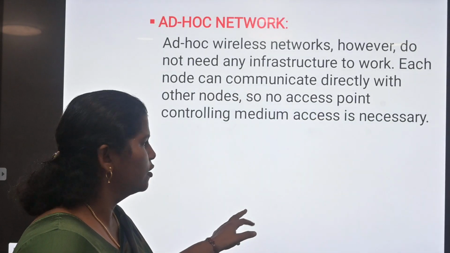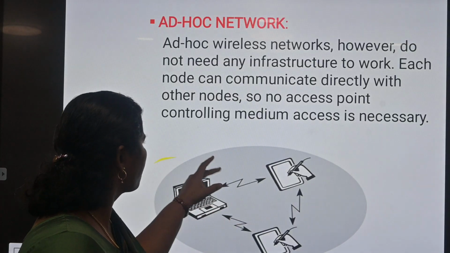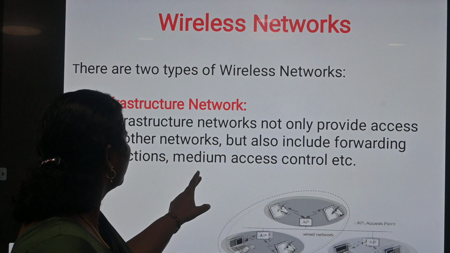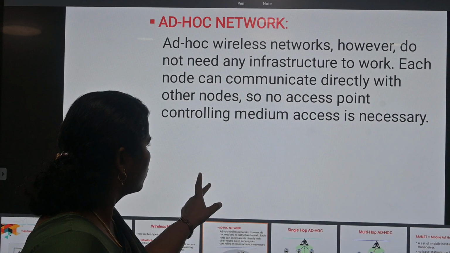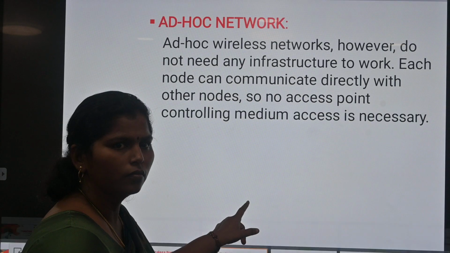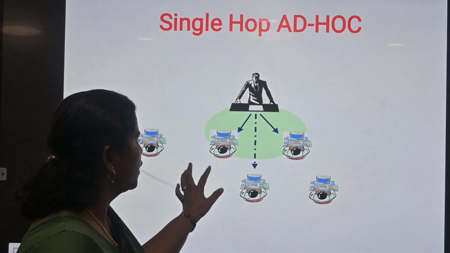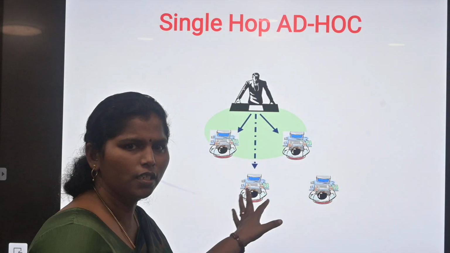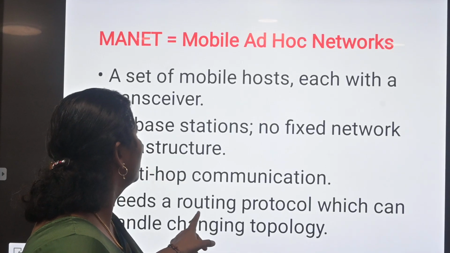In ad hoc network, there is no access point. In single hop there is only one source and many destinations. In multi hop there are many sources and many destinations.